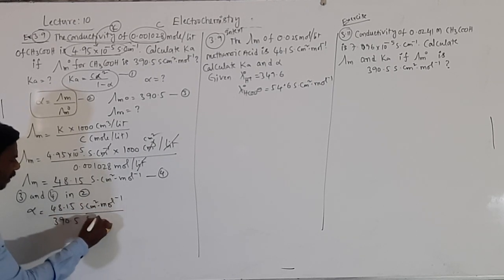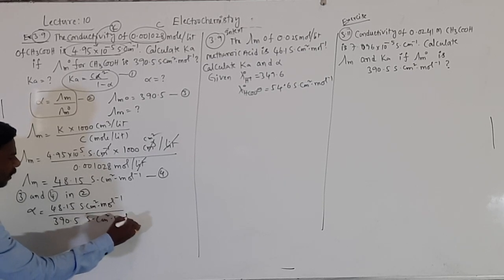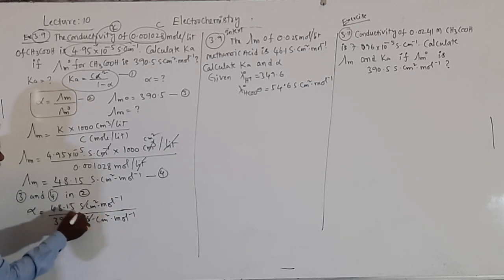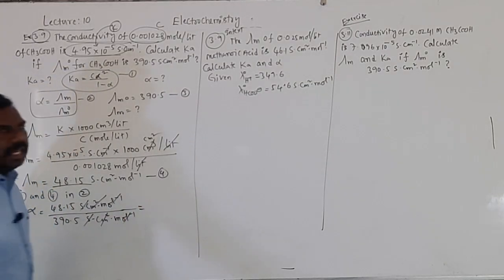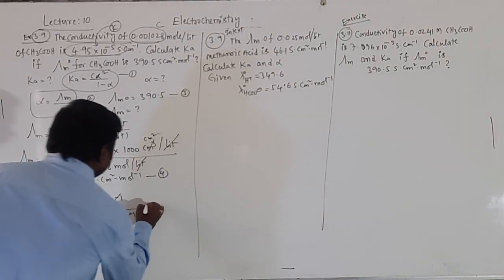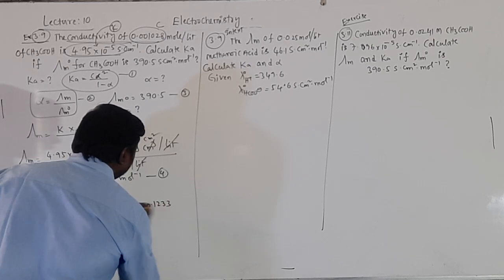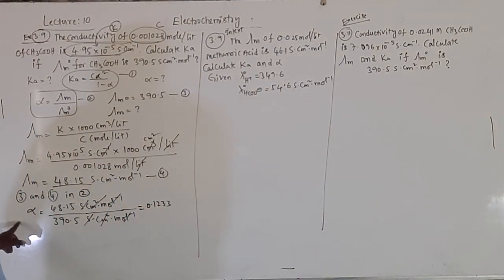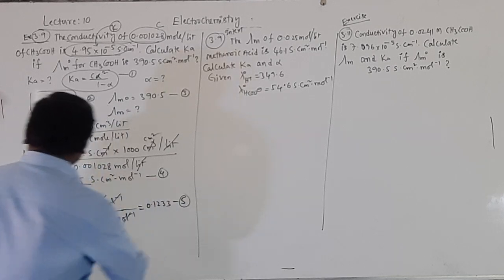Here also Siemens centimeter square mole inverse. No units for which one, students? Alpha. If you solve this, the value will be 0.1233. This will be taken as 5.